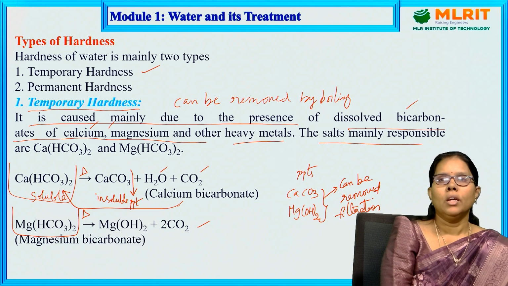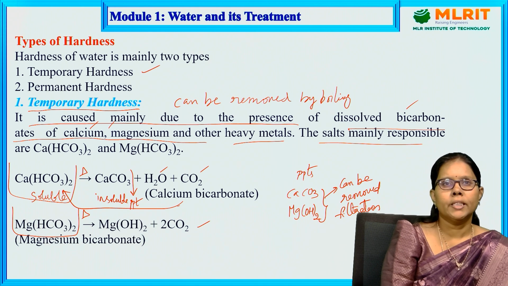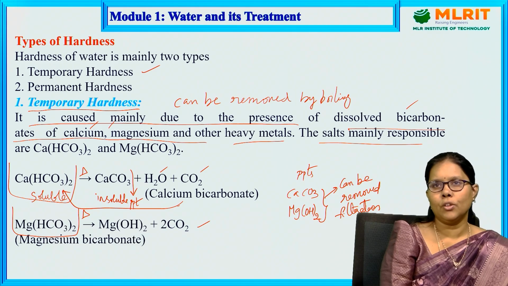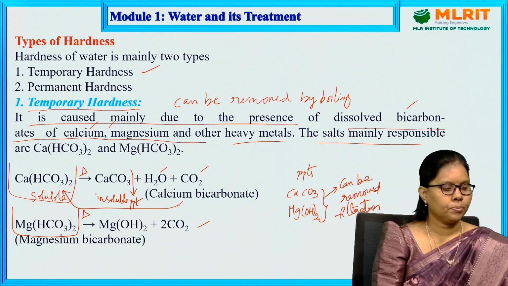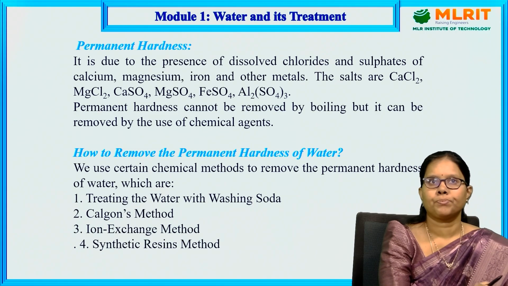So, if the water has temporary hardness from calcium bicarbonate and magnesium bicarbonate, boiling converts them into insoluble salts, insoluble precipitates. After that you can filter and use that water for drinking. Let us move to permanent hardness.